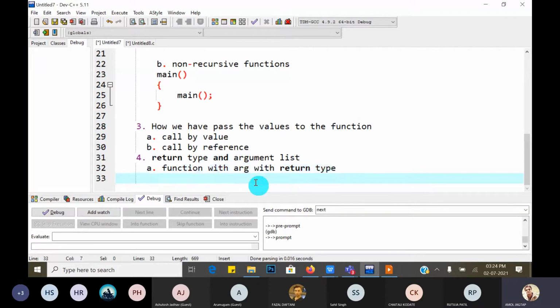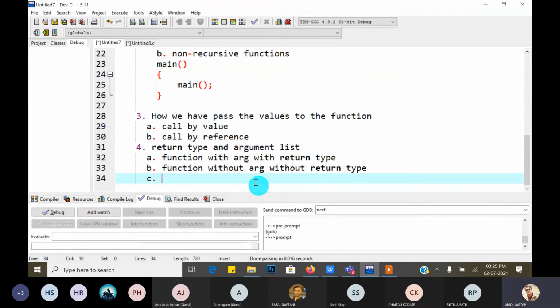Second, function without argument without return type.